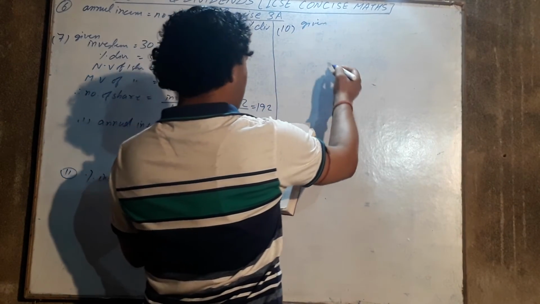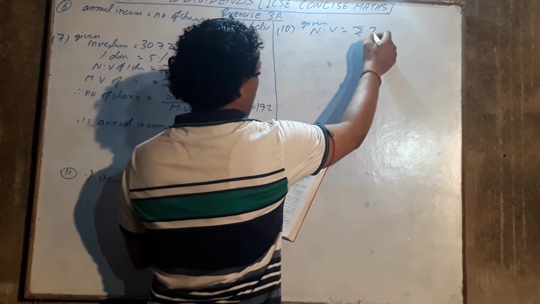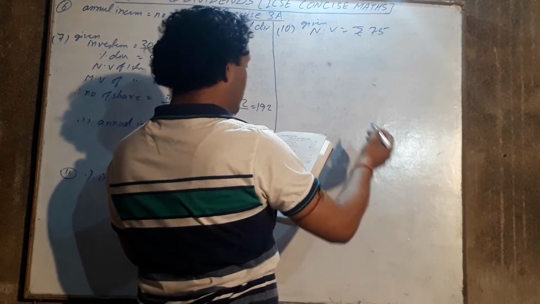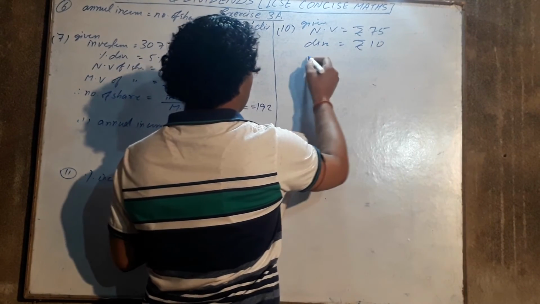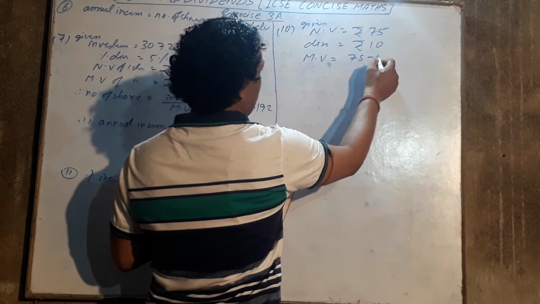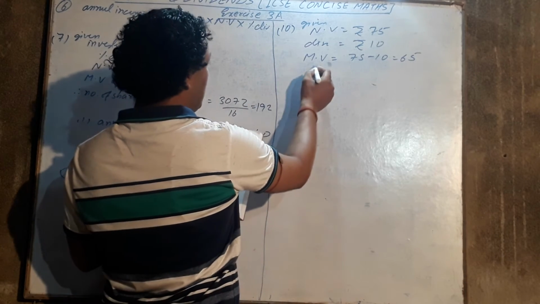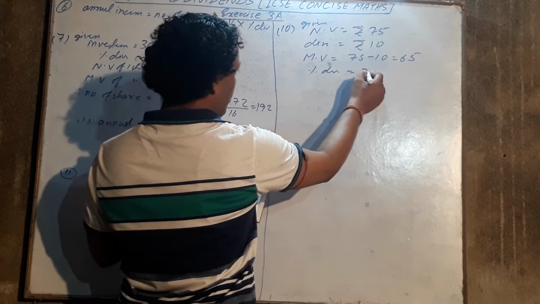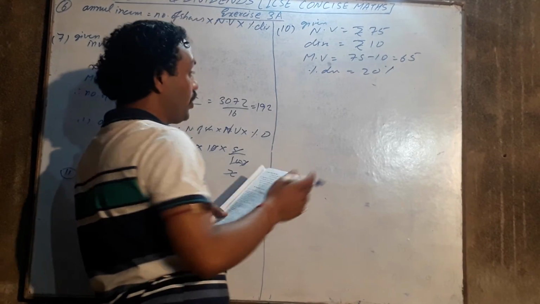Given: a man buys shares, nominal value of share is 75, discount is rupees 10. So market value of each share will be 75 minus 10, that is 65. Paying 20% dividend. Find the market value of 120 shares.